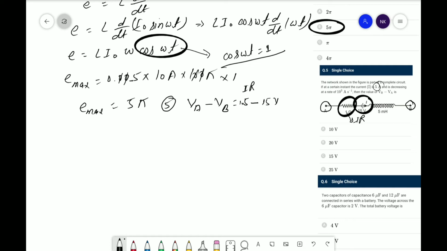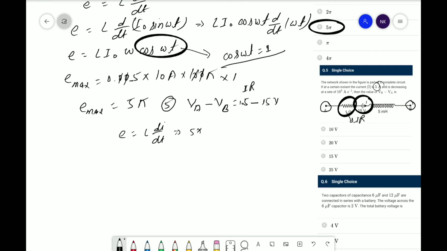Now you can also look at the 5 millihenry. Okay. So the potential difference with this 5 millihenry, that is the electromotive force, we can find out from di by dt. So here we can find out E is equal to L di upon dt. Okay, so di upon dt is given as 10 to the power 3.